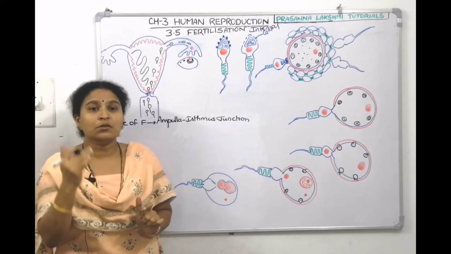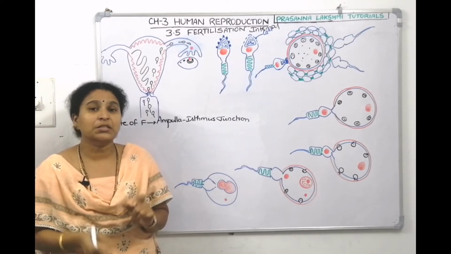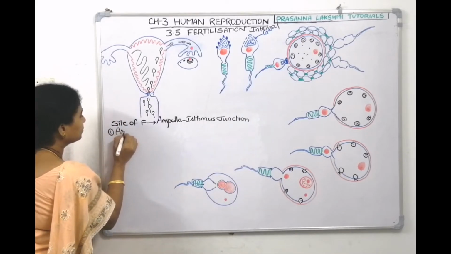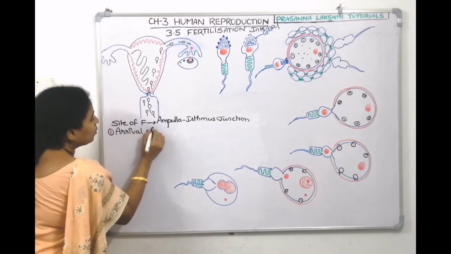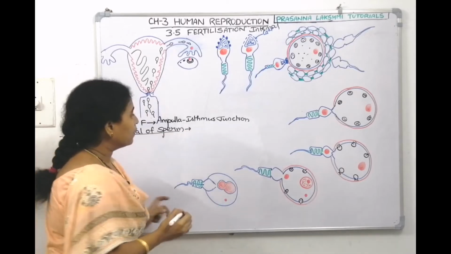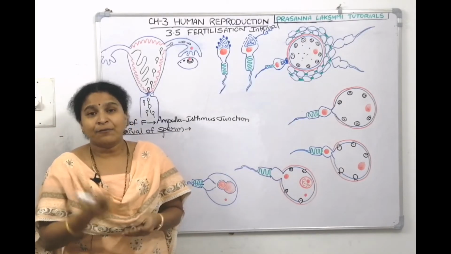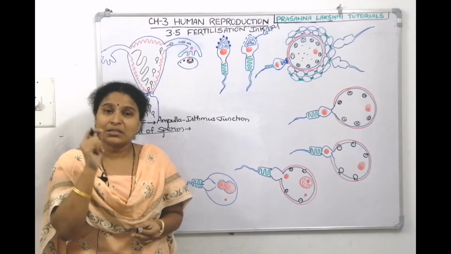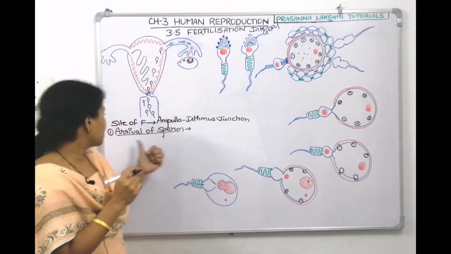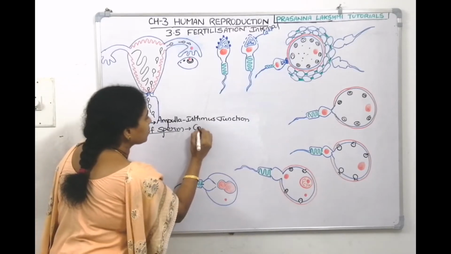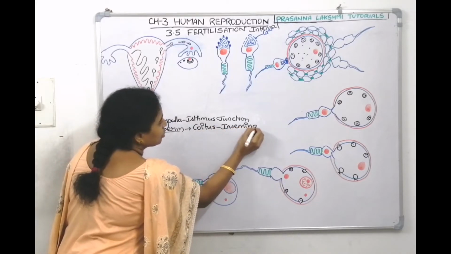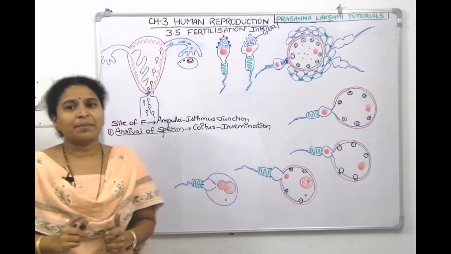Now when we have to discuss the steps which lead to fertilization, the first one is the arrival of the sperm. What's the first point, children? It is arrival of sperm. What do you mean by arrival of the sperm? It's nothing but coitus. After coitus, the male will discharge semen into the vagina, into the female reproductive system, right? So that is called arrival of the sperm. It's because of coitus, which leads to insemination.